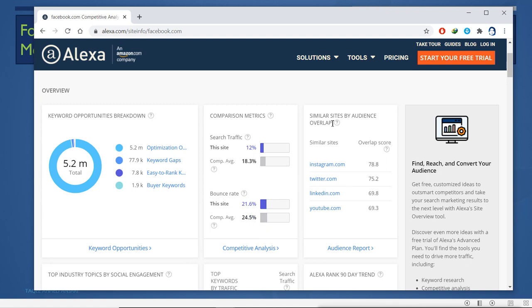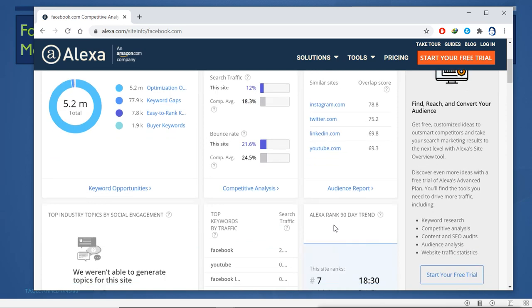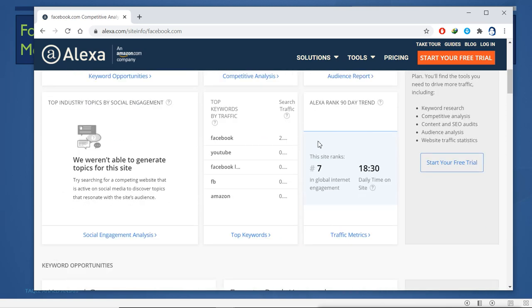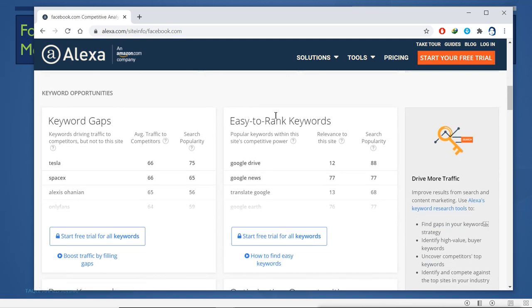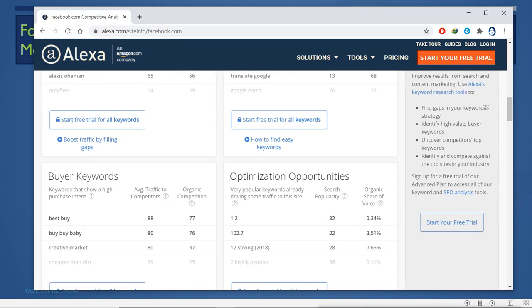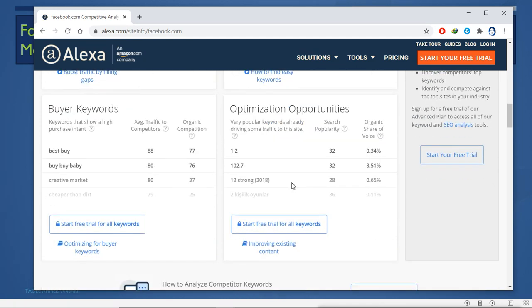These are the similar sites by audience overlap, meaning the audience which sees these sites also came from these different sites. Then you have rank and other information, easy to rank keywords, keyword gaps, buyer's keywords, and optimization opportunities.